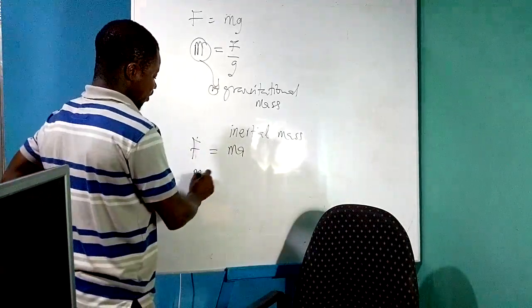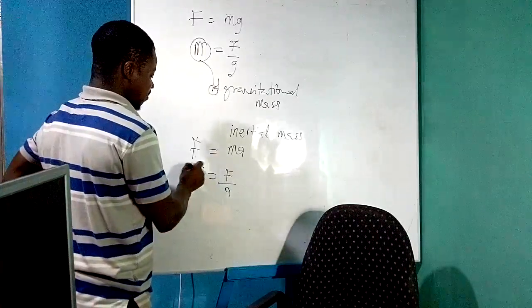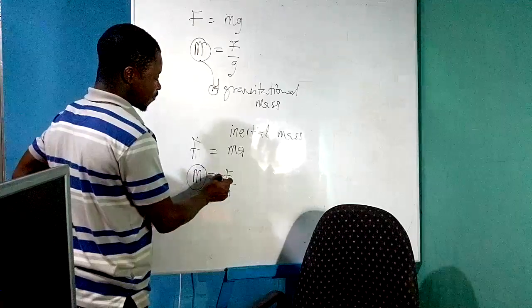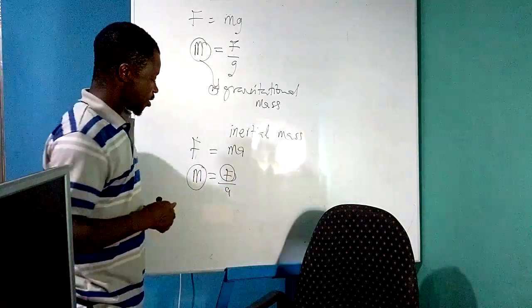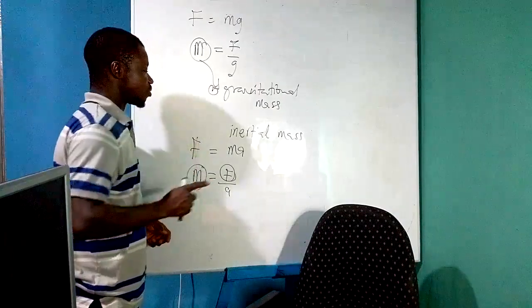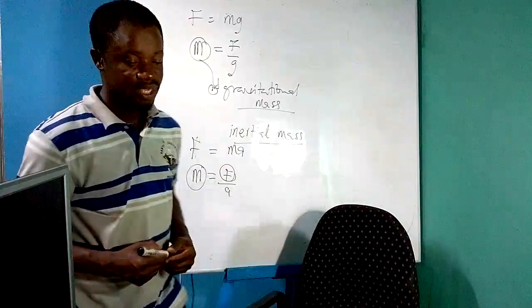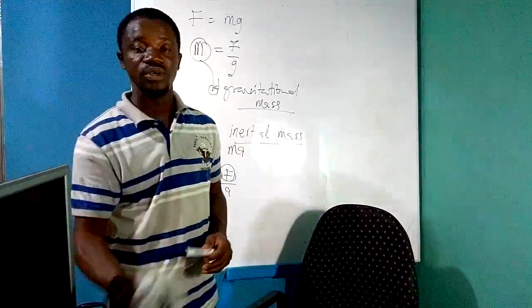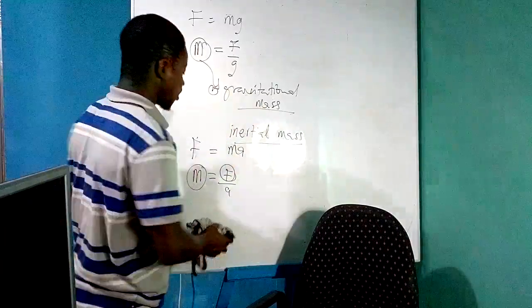When we make m the subject, we get F over a. The mass of a body under the influence of any force other than gravitational force, that mass is what we refer to as inertial mass. So we can talk of these two types of masses under the concept of gravitation: inertial mass and gravitational mass.